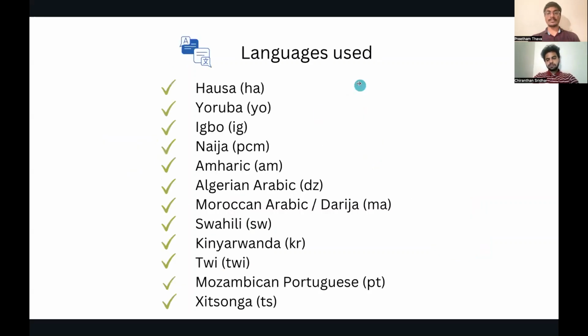Coming to the list of languages which we have used, those are these 12, and their shorthands are right next to them. Handing over the presentation to Chirantan.